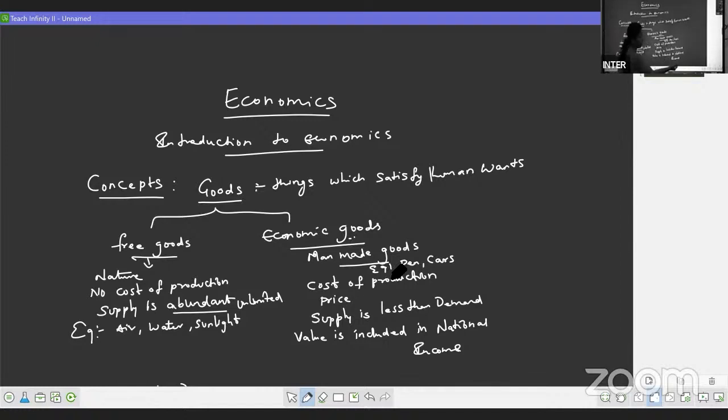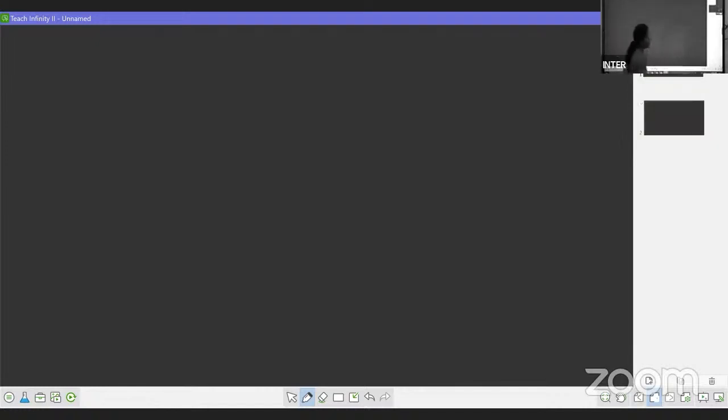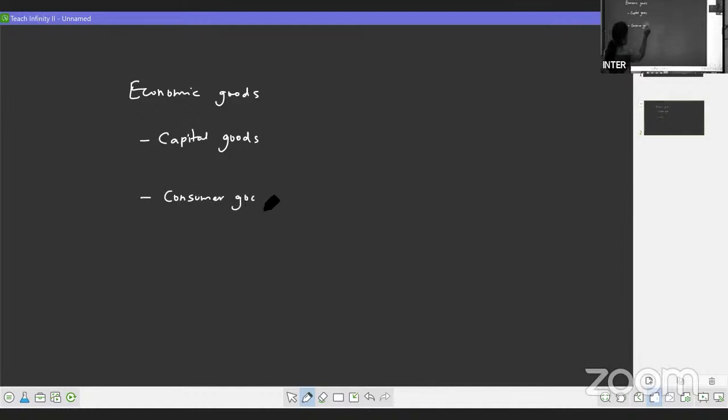Now, let us move to the other concept here. Second concept: in goods, when we discussed economic goods, they are further classified into capital goods, consumer goods, and intermediary goods.